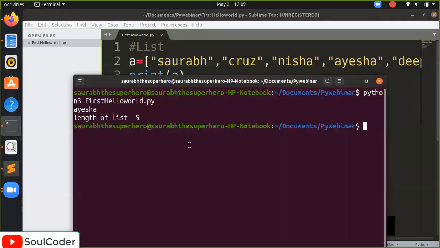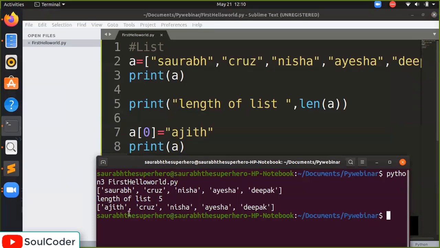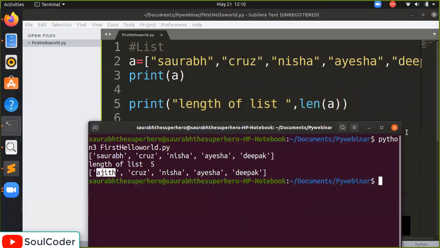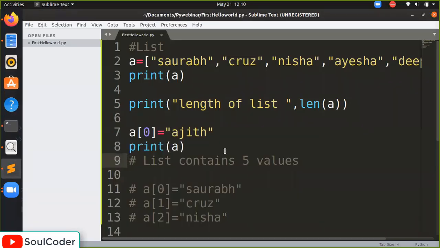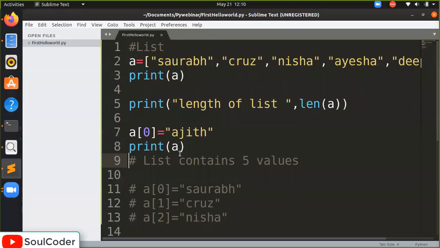Let's see how it works. Wow. Can you see? The first value was Saurabh, and now when we try to change it, it has changed successfully to Ajit. Now our list has the value Ajit at the 0th index, a of 0. There is another thing we can also do, which is called deleting the values. How can we do this?